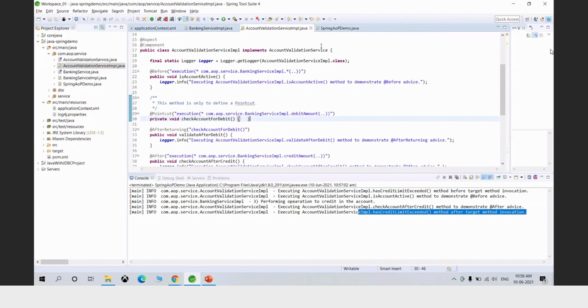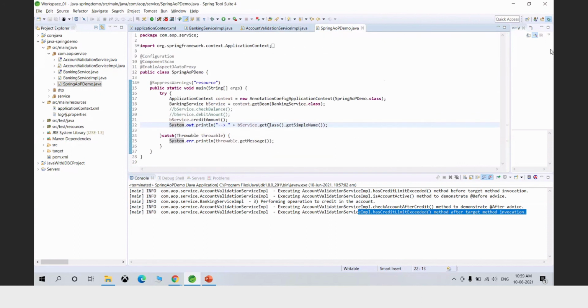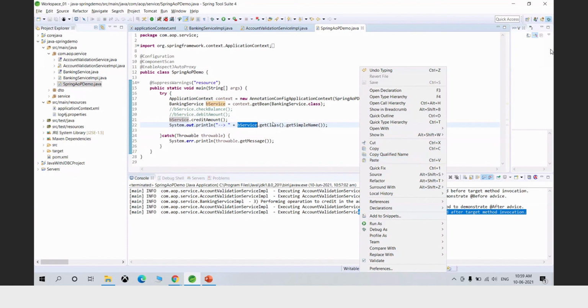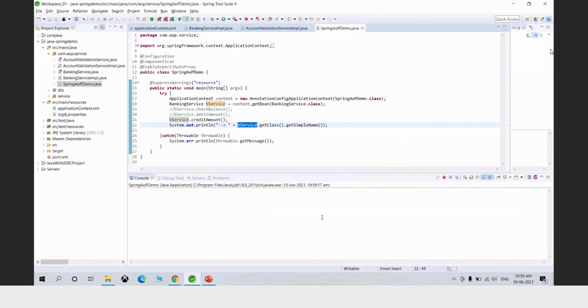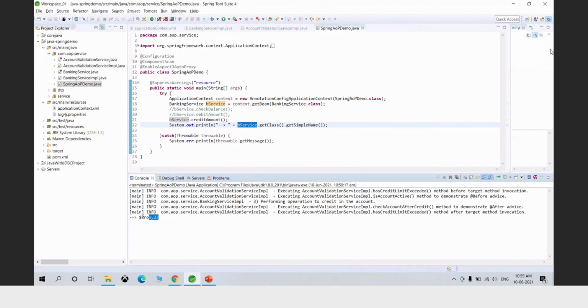Okay, now let me just print the class. We have seen that this is the bean we are getting from the application context. So now let's see what does this getClass print for us. So we have seen this is something like proxy 23.